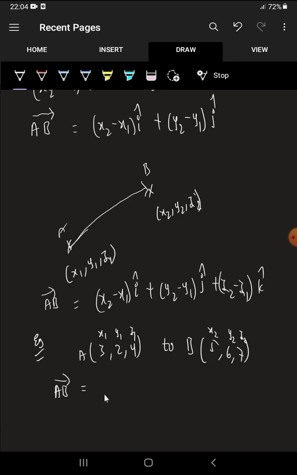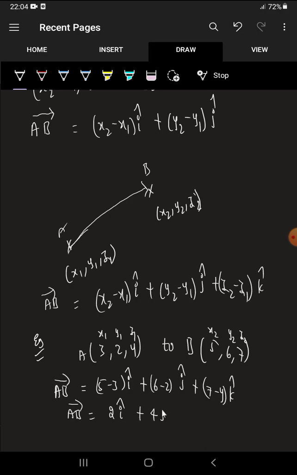What is x2 minus x1? 5 minus 3 i cap plus 6 minus 2 j cap plus 7 minus 4 k cap. So then AB bar is equal to 5 minus 3, that is 2 i cap, plus 6 minus 2, that is 4 j cap, plus 7 minus 4, that is simply 3 k cap. So this is the vector representation of that displacement.